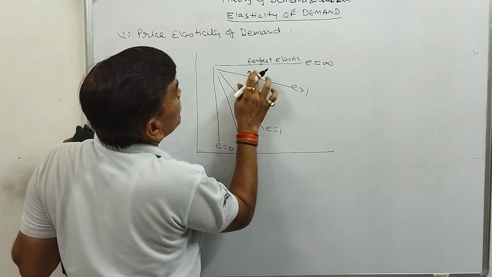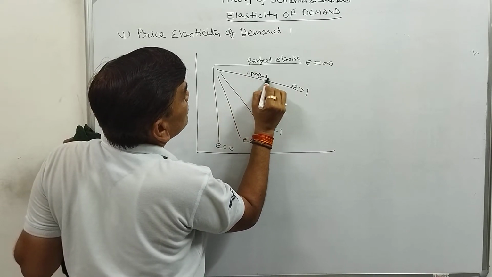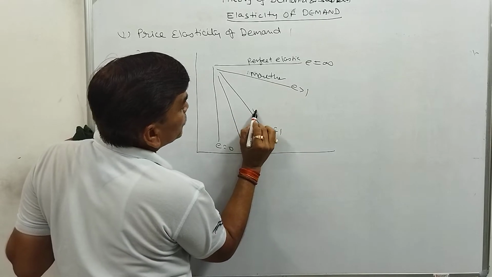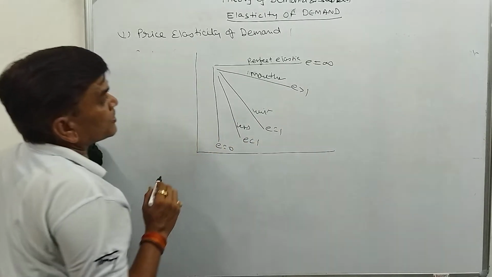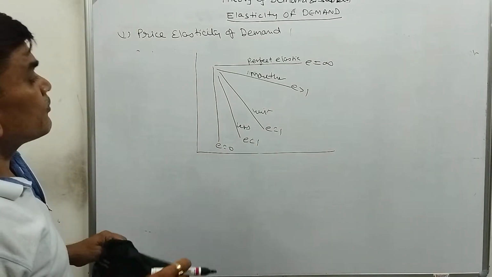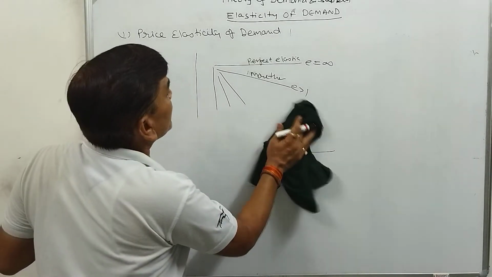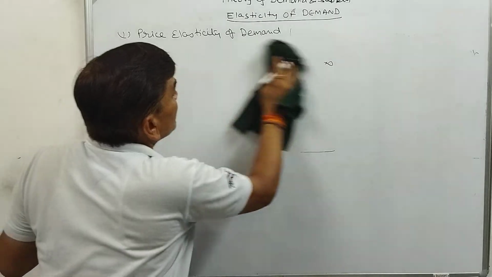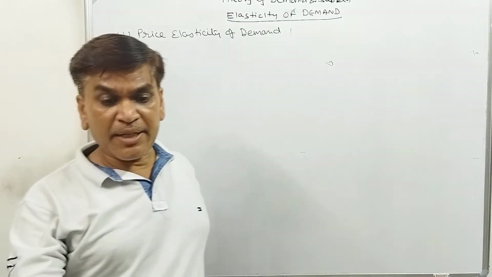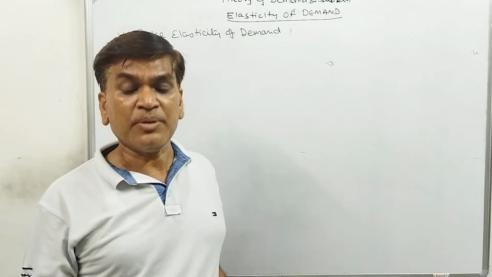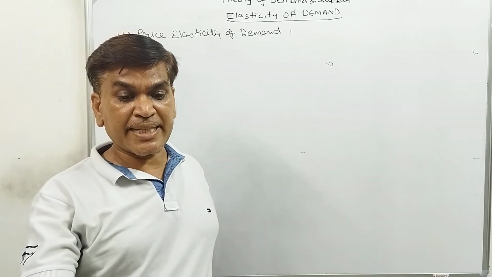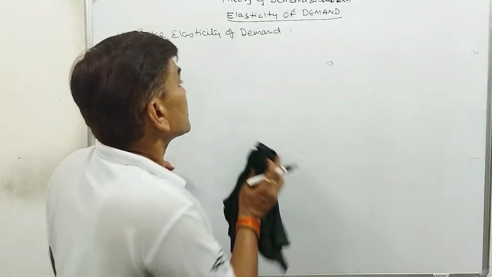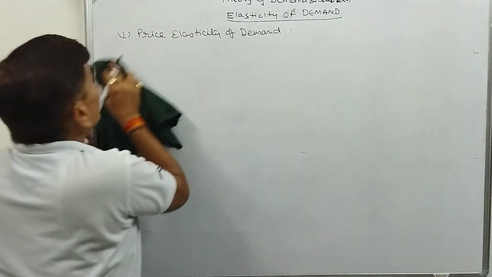More than unit, that is unit elastic. Less than unit elastic, or 0. These are the various conditions of the elasticity of demand. So we can say the elasticity of demand lies between 0 to infinity. Now we will discuss what is elasticity of demand.